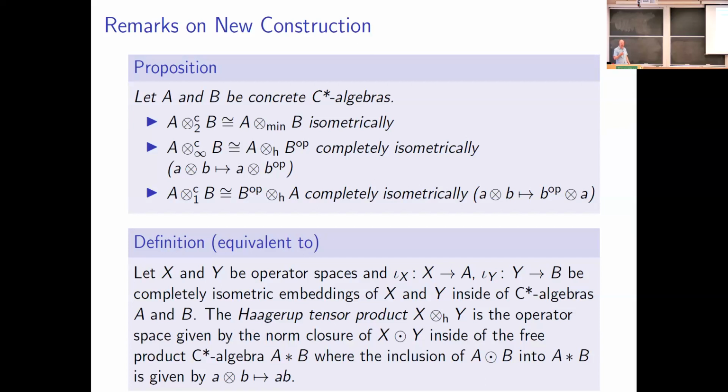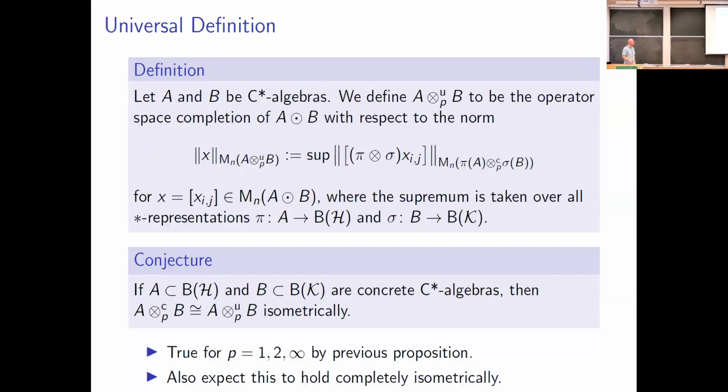And both the minimal tensor product and Haagerup tensor product don't care about how you represent your C-star algebras. And further, we expect it to hold isometrically. We also expect it to hold completely isometrically.